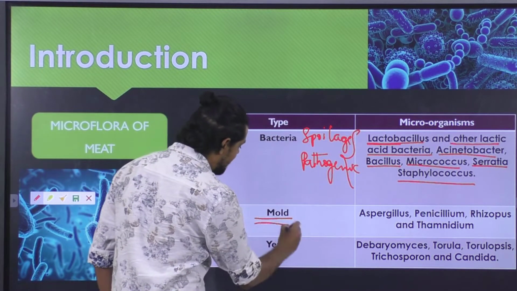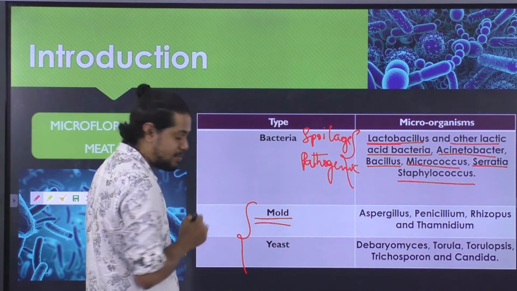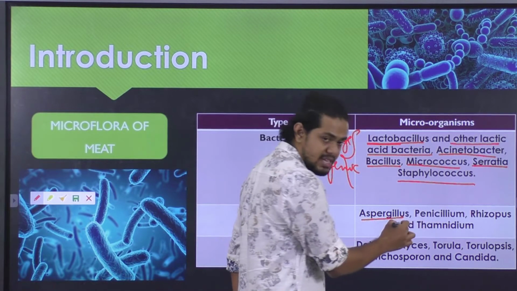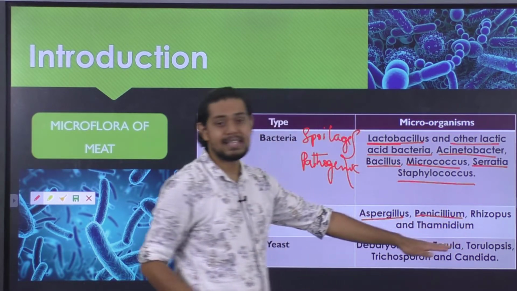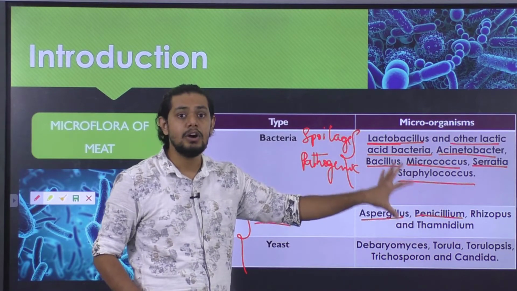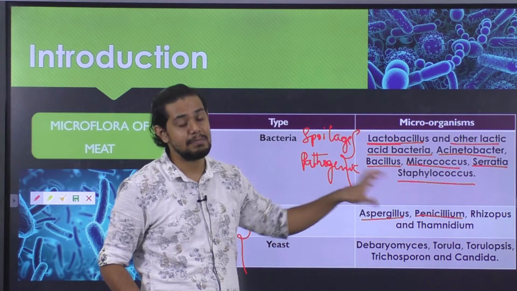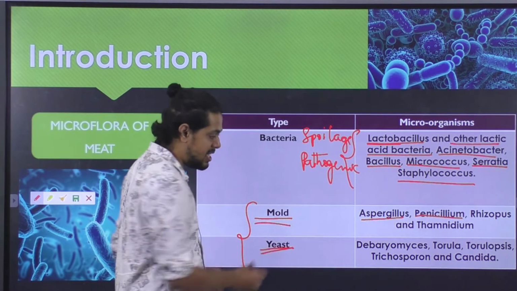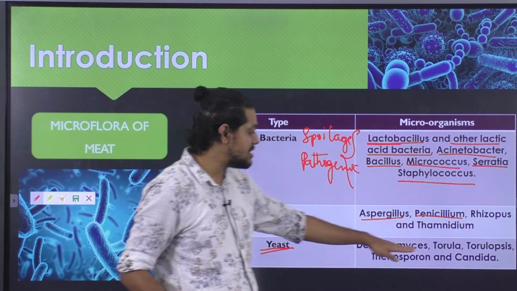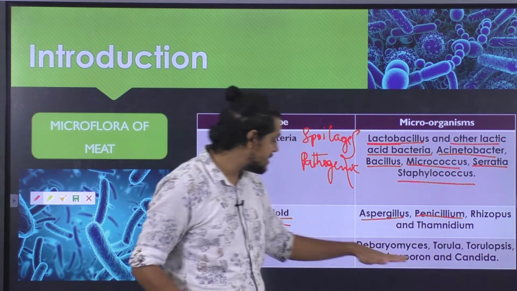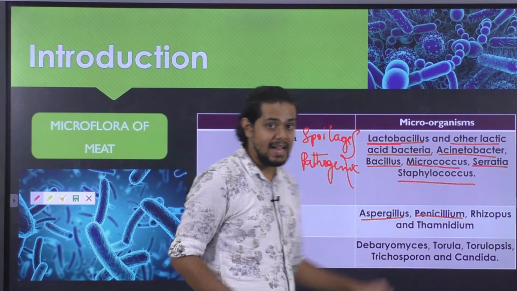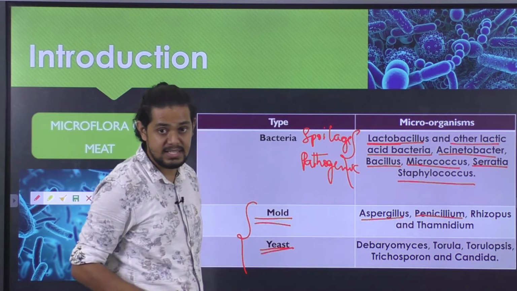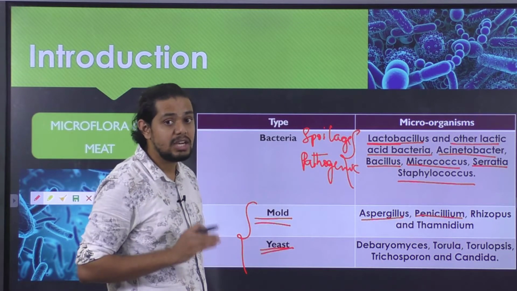Next, we have the fungi, which include both yeast as well as mold. When we are talking about the mold, it is the Aspergillus species, the Penicillium species, Rhizopus as well as Thamnidium. These are the most predominant types of mold that might exist in freshly cut meat. And when we are talking about the yeast, it can be the Debaryomyces species, Torula species, Torulopsis, and then Trichosporon as well as Candida. These are the predominant species of yeast which might exist in freshly cut meat as well as meat products.